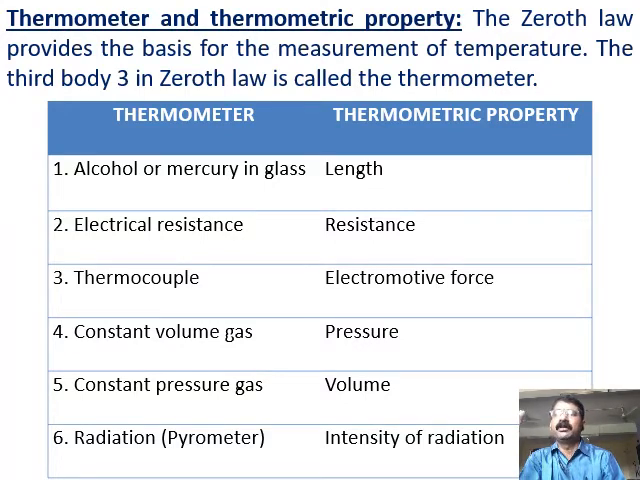It need not be fluid, it can be a material also, solid also, okay? Because fluid is always in the sense that it is gas or liquid. But here, for example, the electrical resistance, it is a solid material. Even thermocouple, it is a solid material, right? So that property you have to make use of to develop the thermometer.